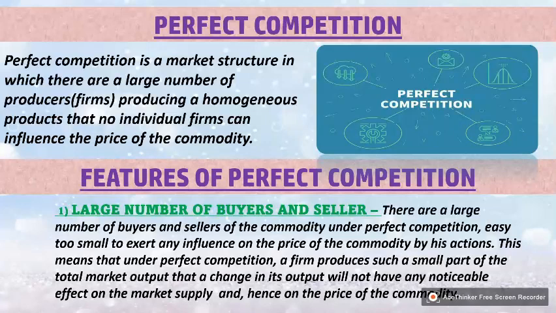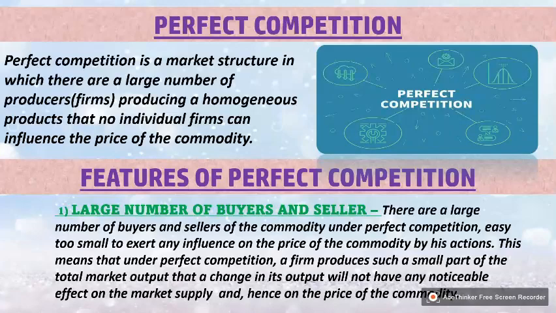Fluctuations in market supply can still happen, and hence there are price fluctuations in the commodity. For example, the bread of Modern was priced at 26, and now the price became 28. So many price fluctuations occur because there are large numbers of buyers and sellers in perfect competition.